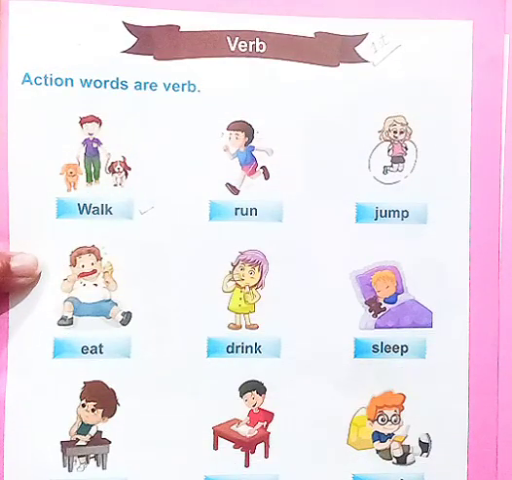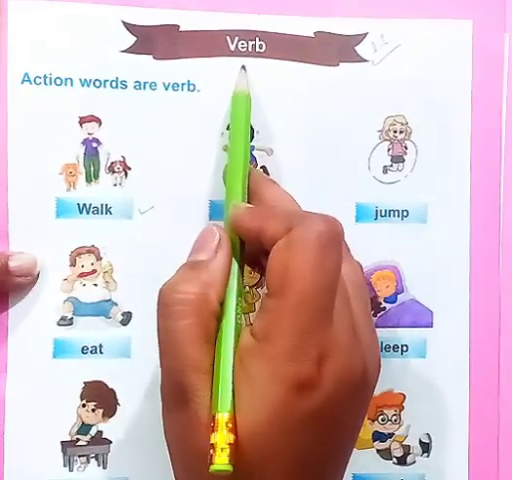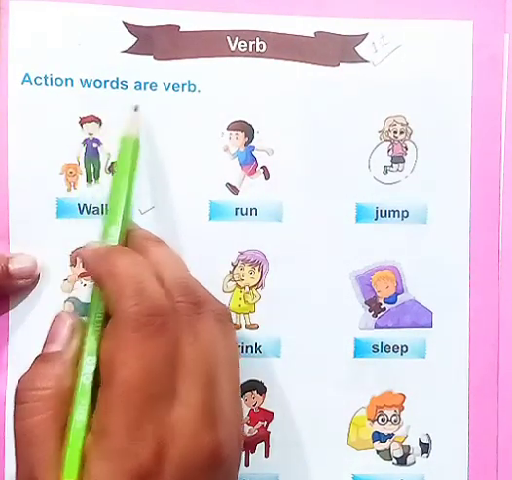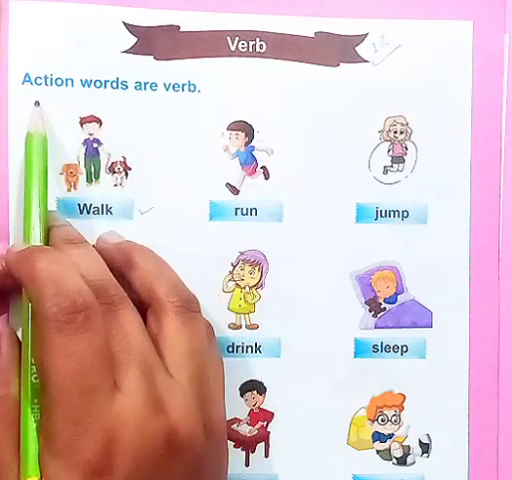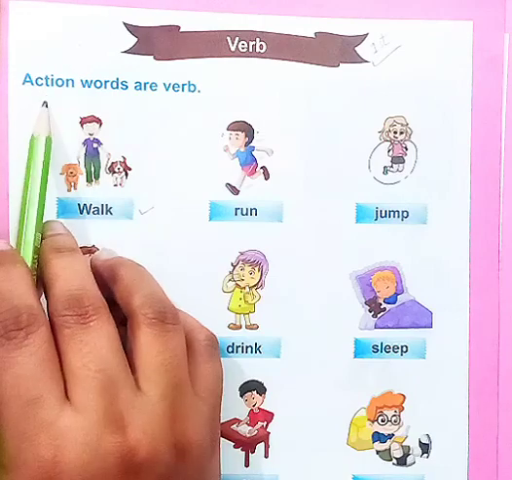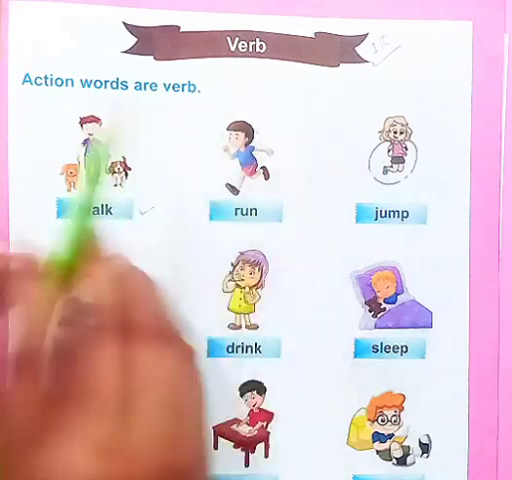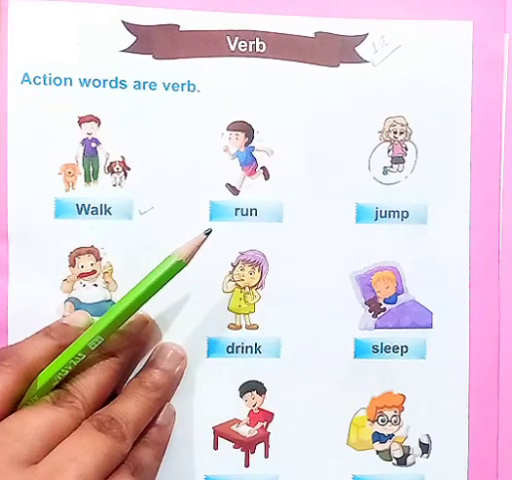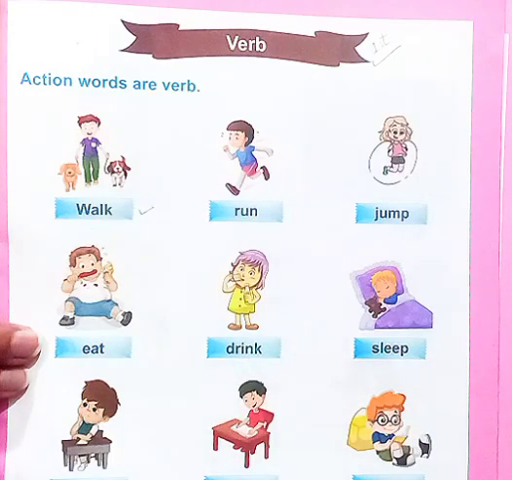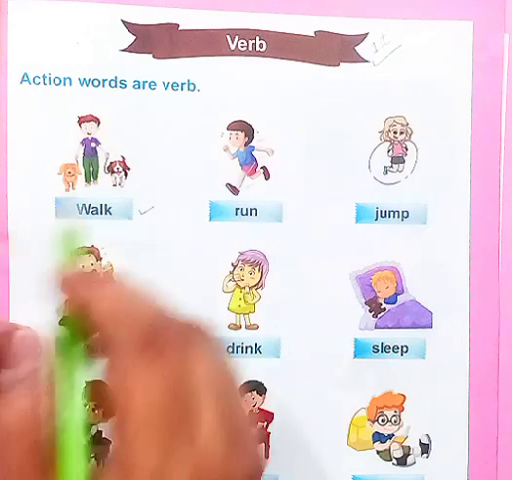In today's video, we are going to learn about verbs. First of all, what is a verb? Action words are verbs. Repeat with me. Action words are verbs. Very good. It means whenever we do something, that is a verb. That is an action verb.